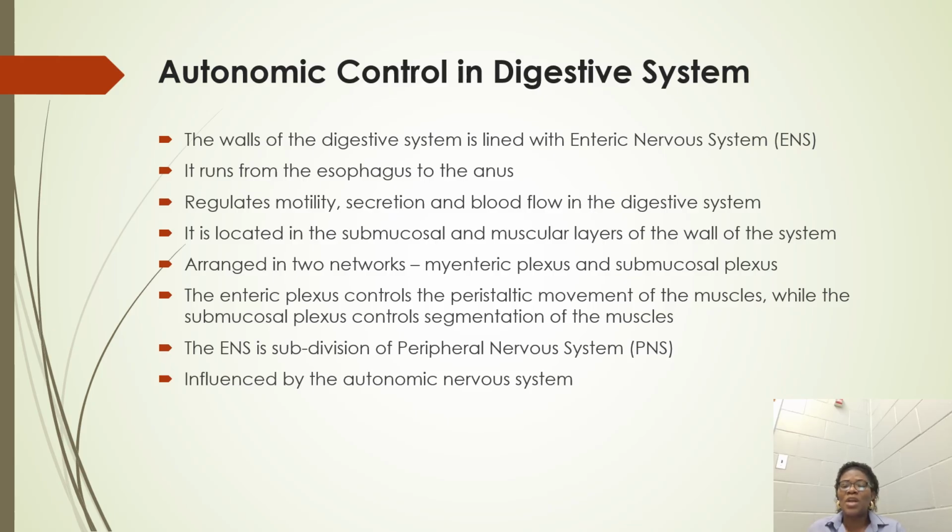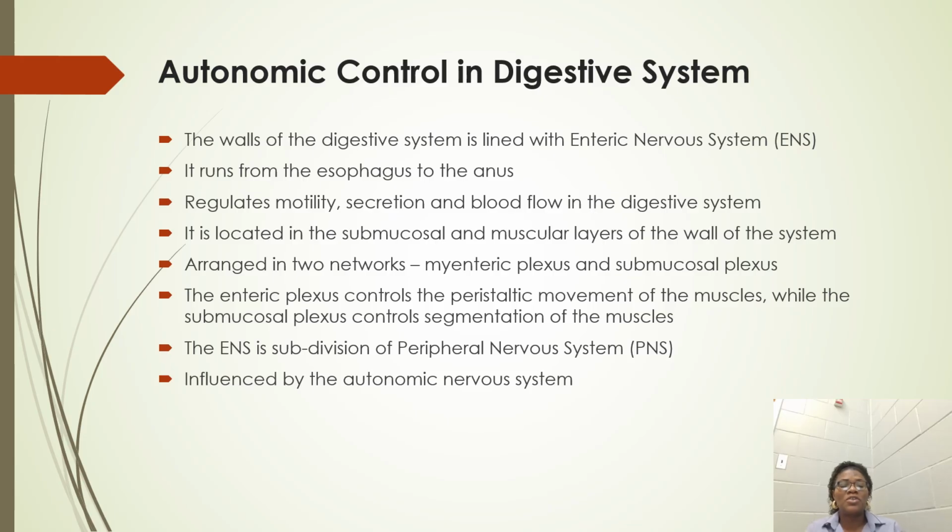And why does this one happen? This one is possible because the wall of the digestive system, from the esophagus down to the anus, and even from the mouth, is connected to the nervous system. The type of nervous system that is present on the walls of the digestive system, or that lines the wall of the digestive system, is referred to as the enteric nervous system, ENS.